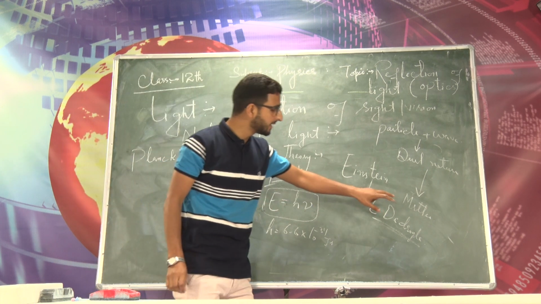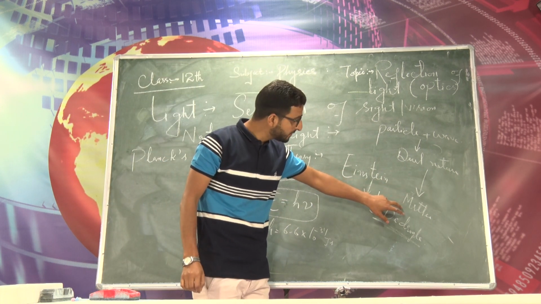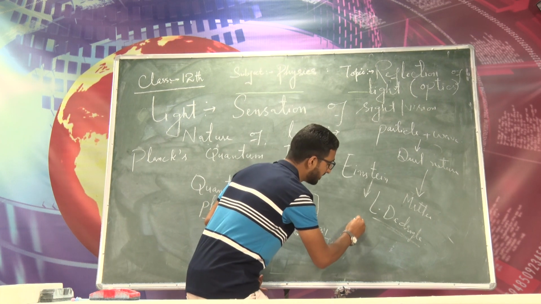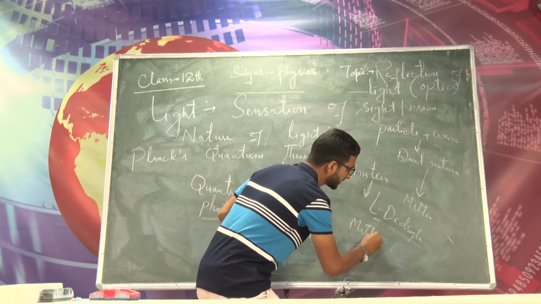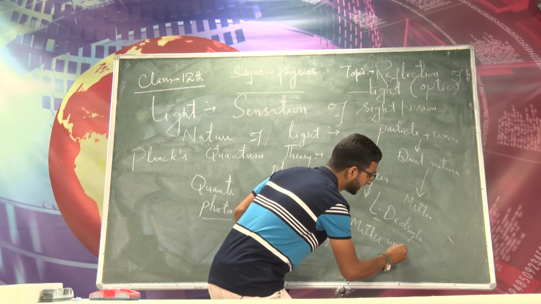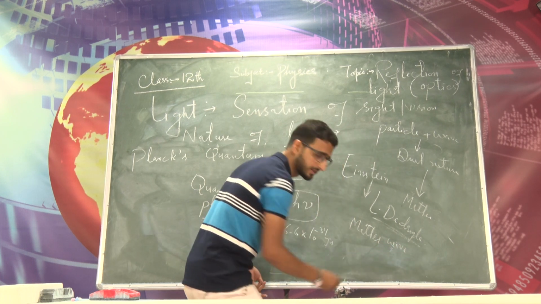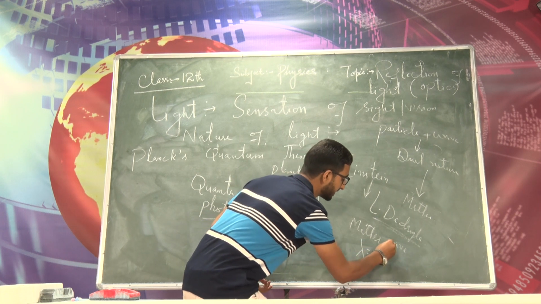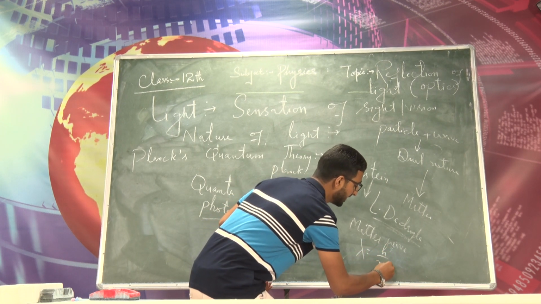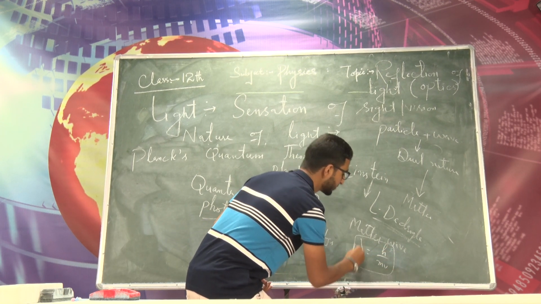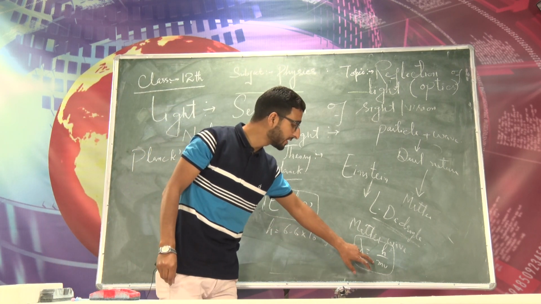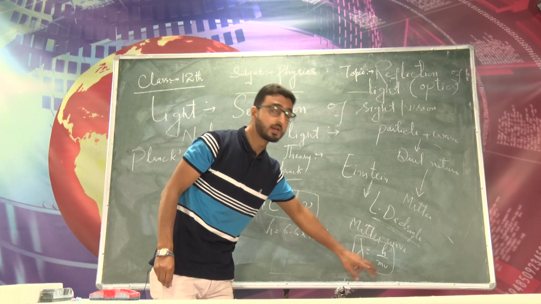Whenever a particle is in motion, waves are associated with it, and those waves are called matter waves. The wavelength of the matter waves is given by lambda equal to h divided by mv, or h divided by p, where p is the linear momentum, which is equal to mass into velocity.